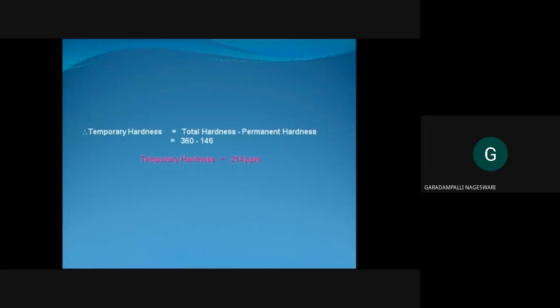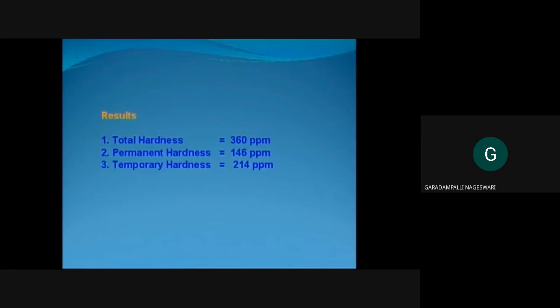In order to find out the temporary hardness, the permanent hardness has to be subtracted from total hardness. The total hardness is 360 ppm and the permanent hardness is 146 ppm. So if you subtract 146 ppm from 360, we will come to know the temporary hardness. It is 214 ppm. Result: total hardness is equal to 360 ppm. Permanent hardness is equal to 146 ppm. The temporary hardness is 214 ppm.